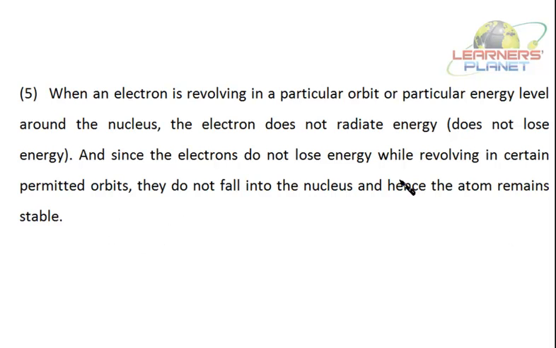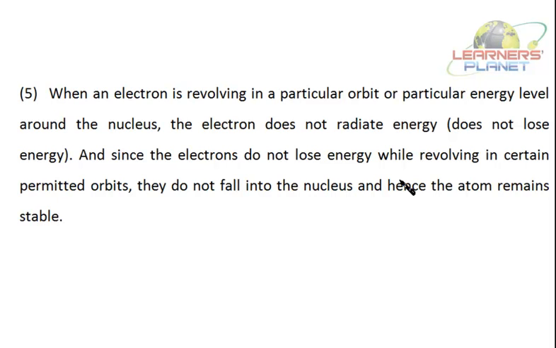So what is the concept of Bohr? That the electrons are revolving in a fixed circular path, which is called the energy level or the orbital. Now when the electron is moving in this orbital, it is not at all losing energy.